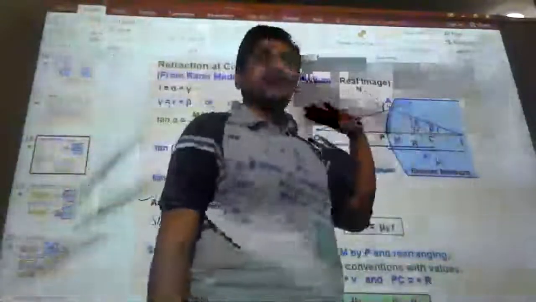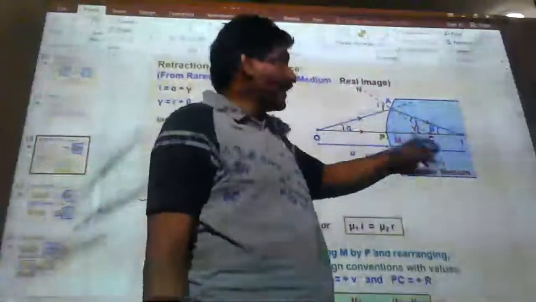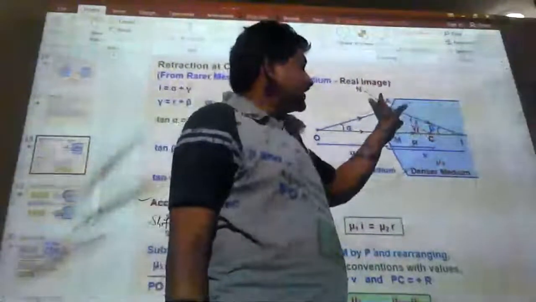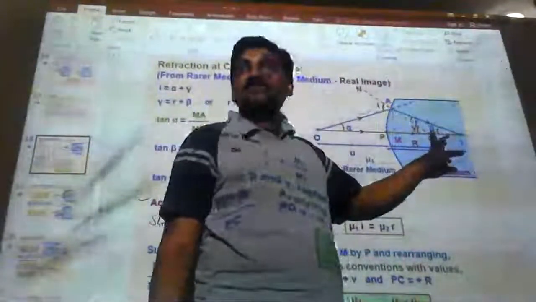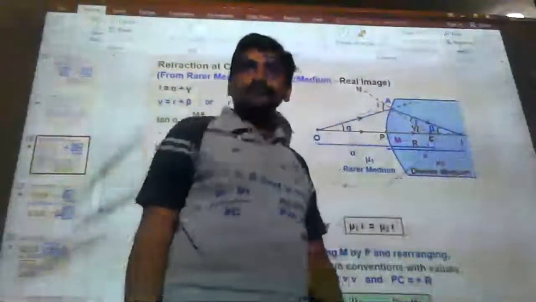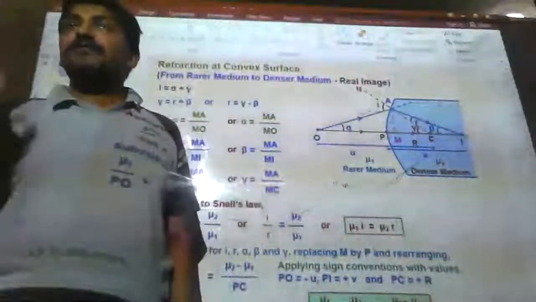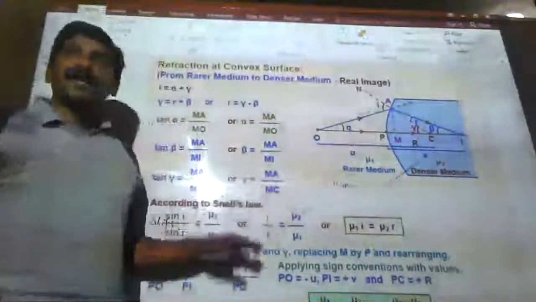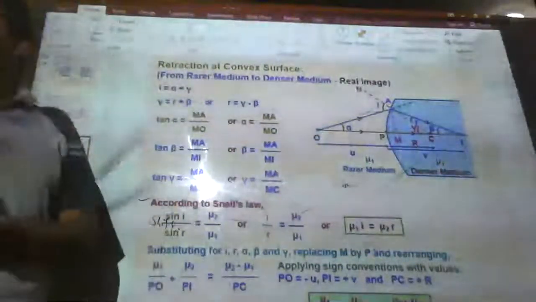So it is meeting at the center of curvature. So this is gamma, and at the same time you can see here the image where it is formed makes an angle beta with the principal axis. Why have I taken this angle? Because geometrically I need to describe the position of the object and image.